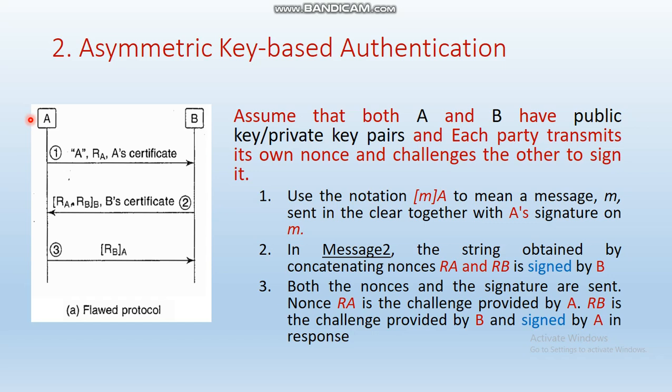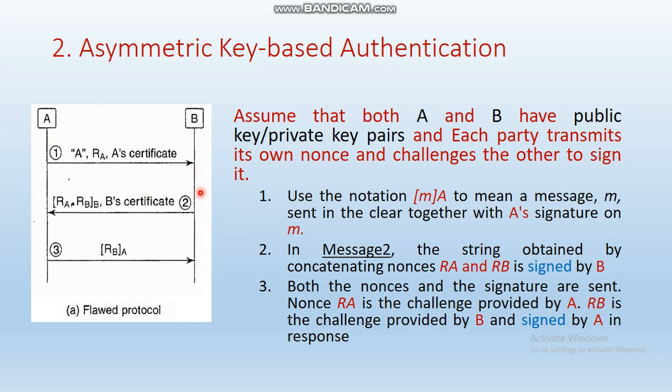So let us see how the messages are transmitted between party A and B. Let us consider A wants to communicate with B. A first sends its identity, represented by A, and also RA, the random number chosen by A, and also A's certificate. If A is sending this digital certificate to B, you have to assume that A is also sending its public key information. This is being sent to party B.